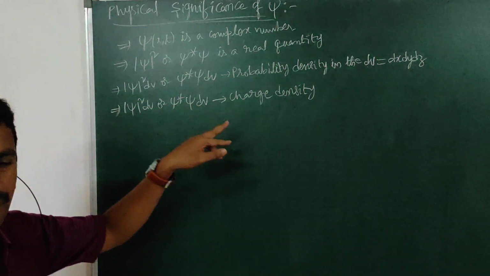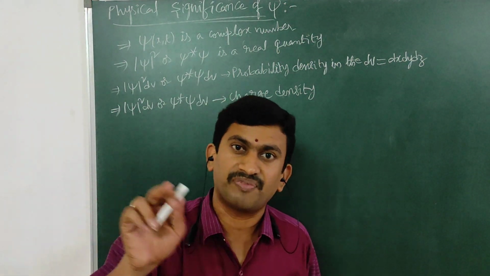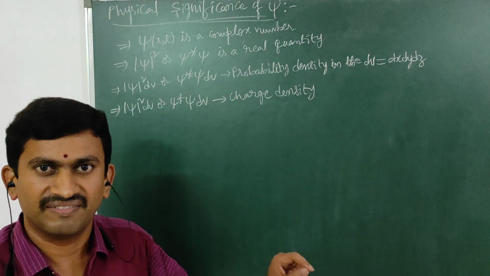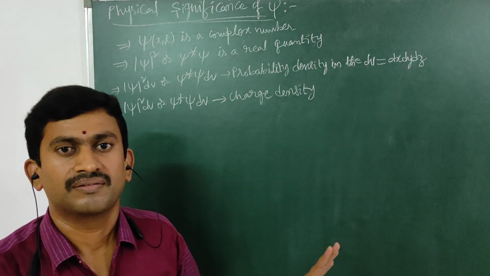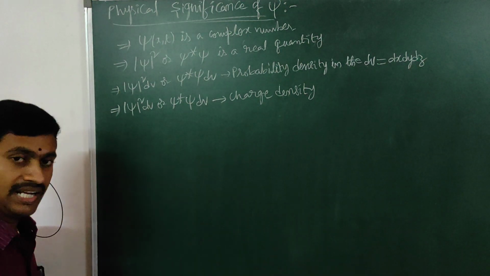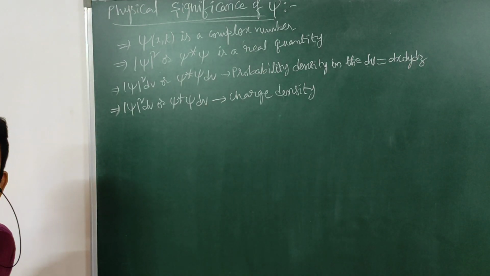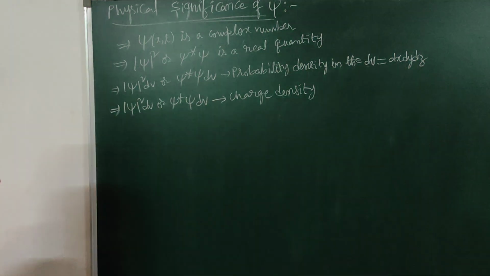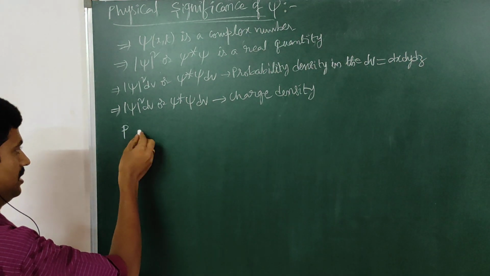So what do we mean by probability density or charge density? In the sense, the probability of finding the particle in the given space at a particular point is finite. And if that is equal to unity, then such a wave function we call a normalized wave function.